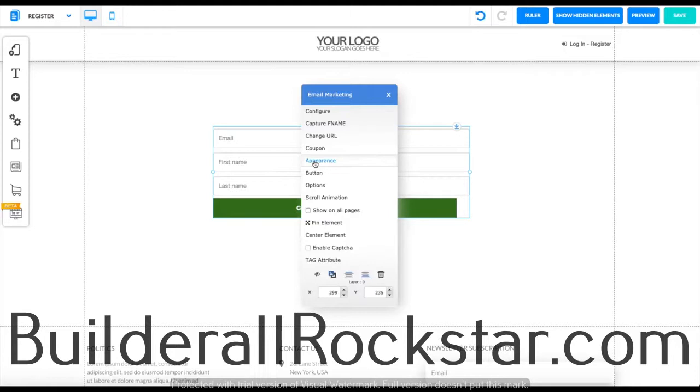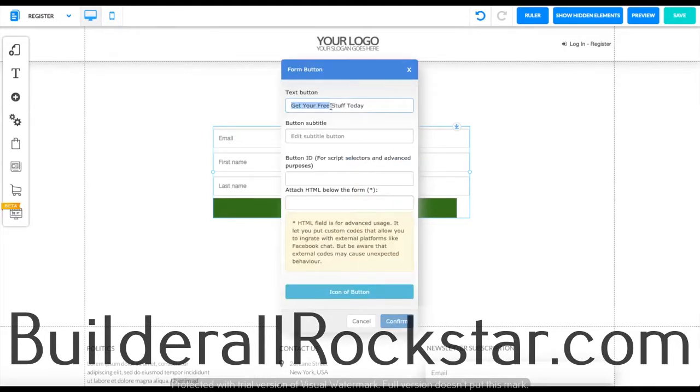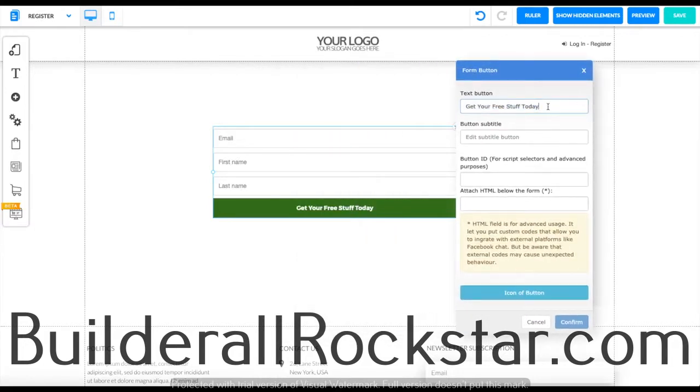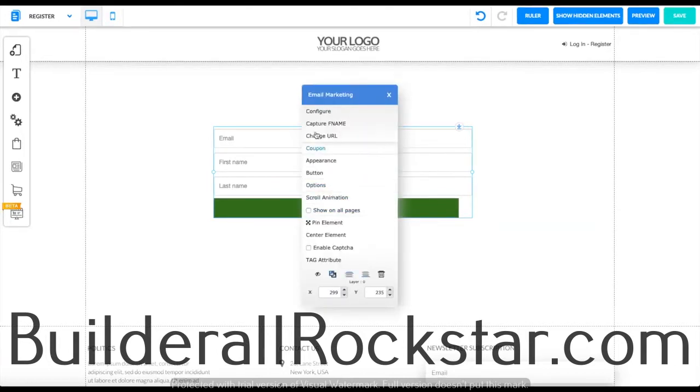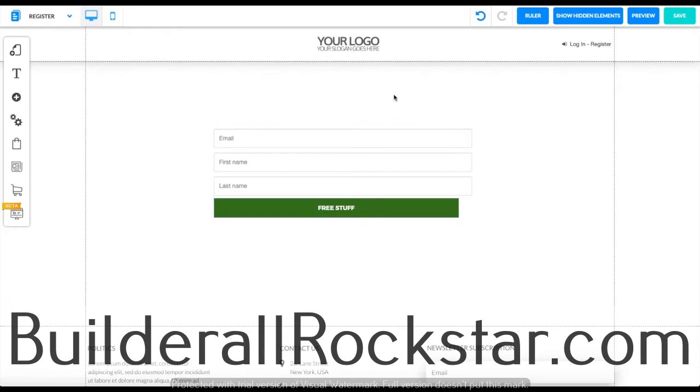Another really quick thing guys is just over here on the button, you can select what your button will say. So for example, you can change it like that. You can write the subtitle. This over here is just a more advanced usage if you want to attach some HTML, or also you can do custom codes. We're not going to do that right now. We're just going to confirm so you guys can see the change on the button name. And after this, you guys are pretty much done setting up your email marketing form.